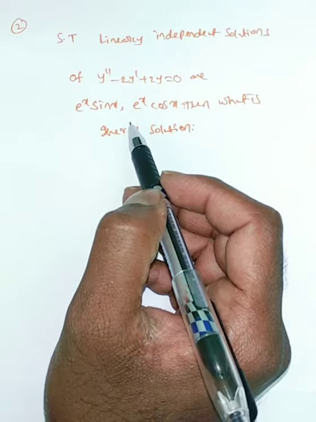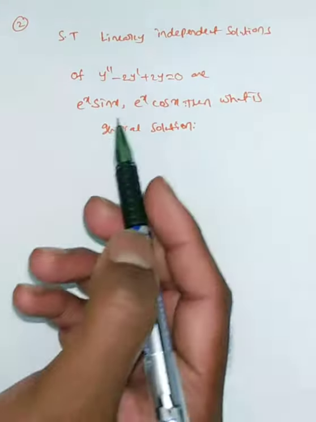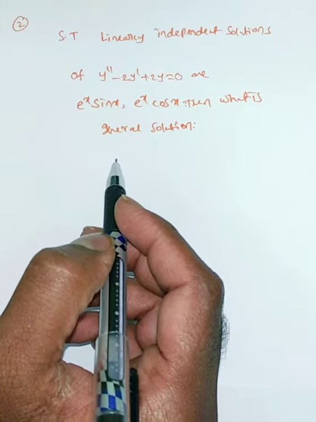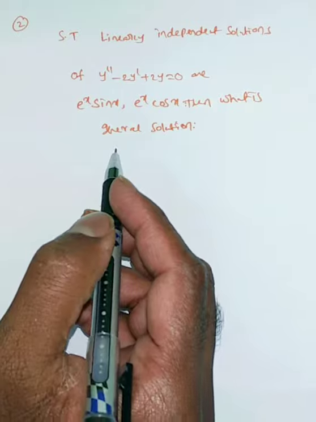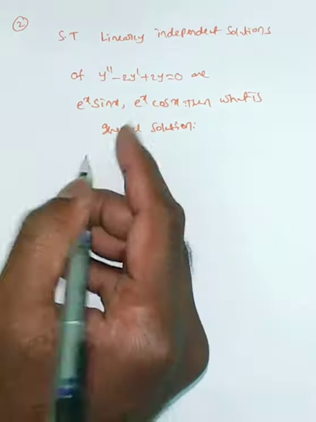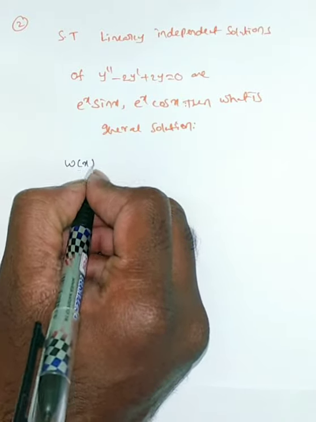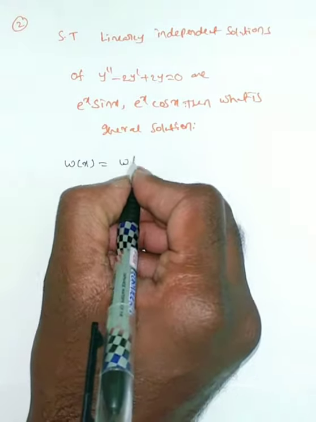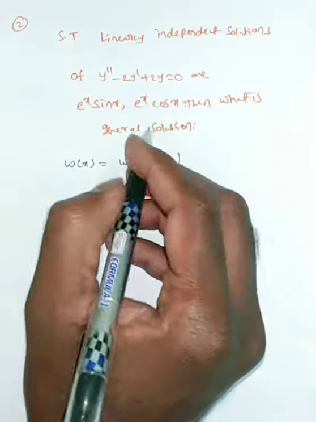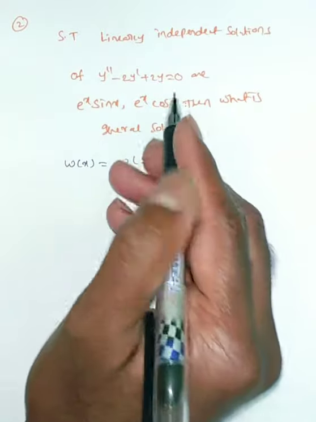How will we say the given solutions are linearly independent? You have to verify the Wronskian. If the Wronskian value is not 0, then we can say the given functions are linearly independent. Now write the Wronskian. What does the Wronskian mean? W of x, that is W of y1, y2, two functions, because this is order two, and that is why they gave two solutions.